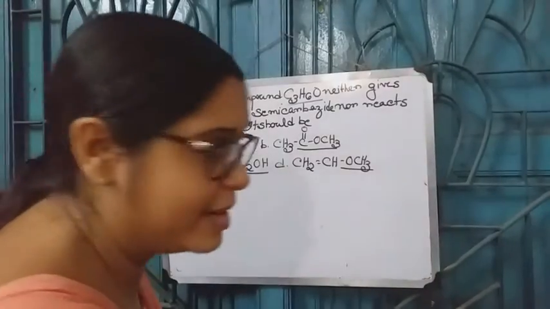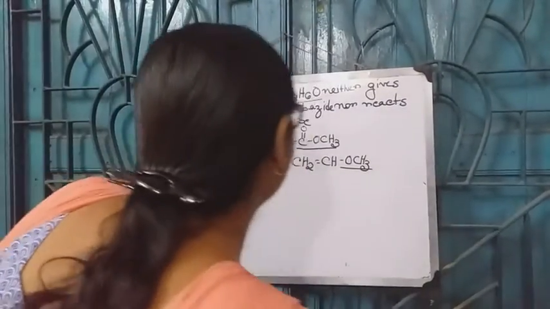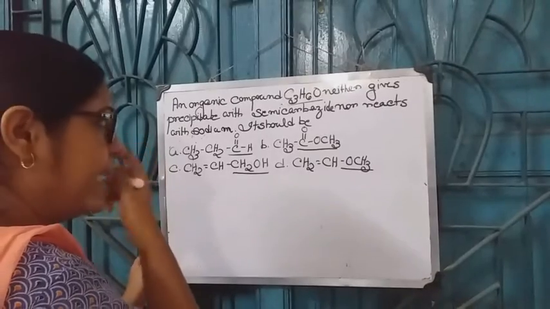Let's try to solve the question. At first, calculate the double bond equivalent of C3H6O.